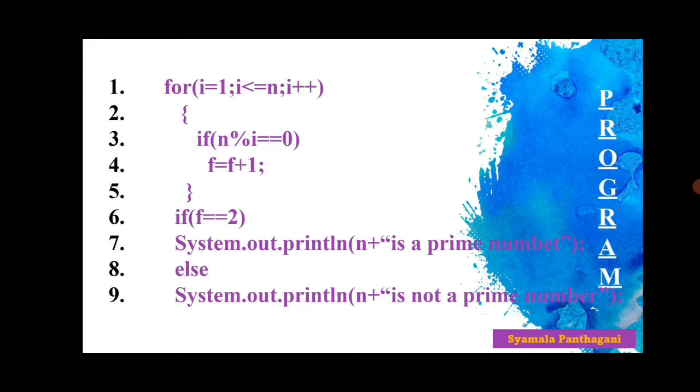1 and itself. 1 and itself, those are the two factors only. That's why f is equal to 2.